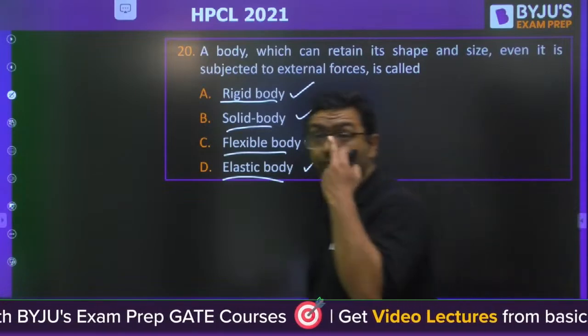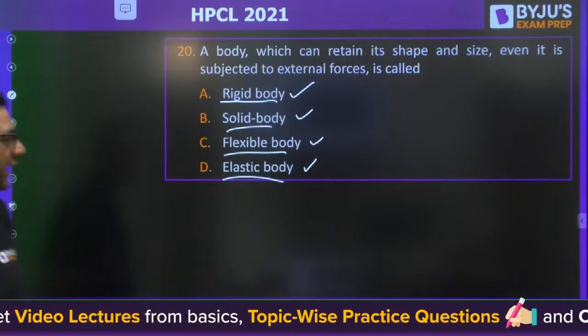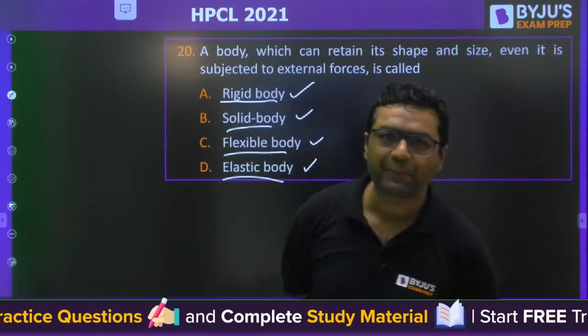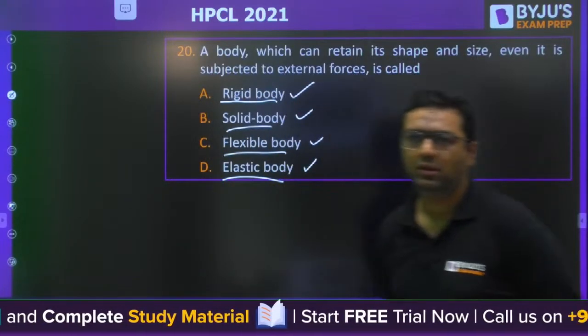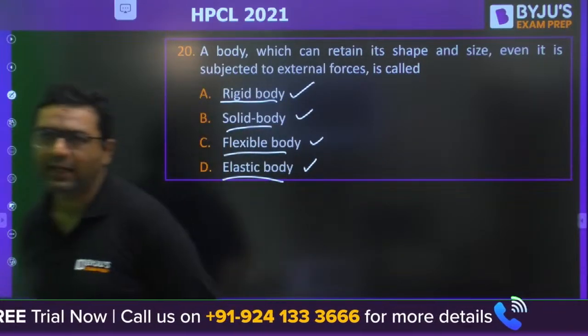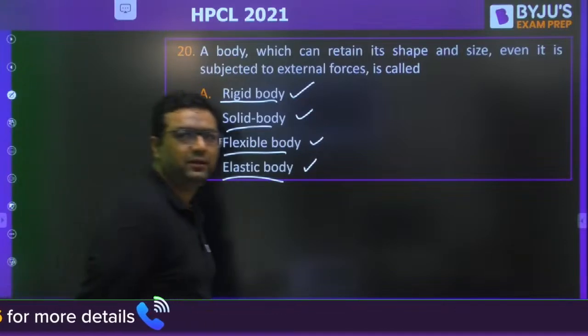So the answer will be, yes, David Johnson is saying the answer to be A. What about others? Whenever you apply the force but shape and size do not change. Yes, Ashish. Okay, Pagle sir is saying A. Aspirant.